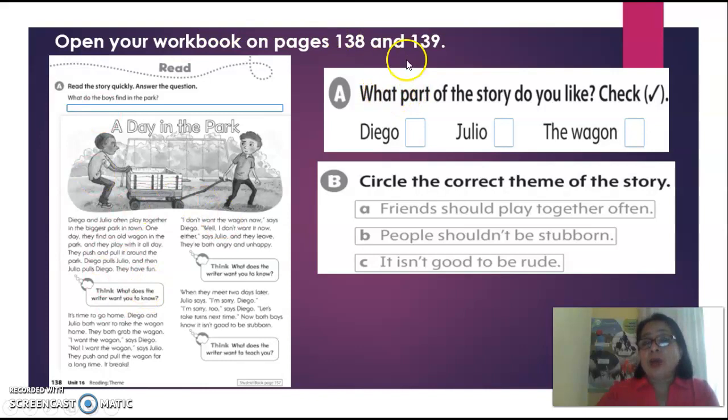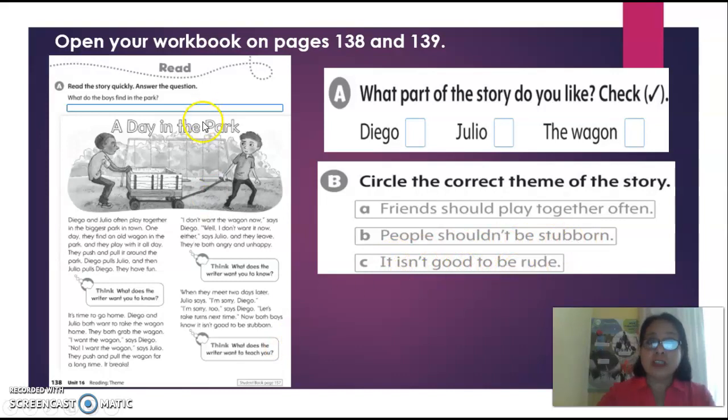Answer the page 139 with the exercise A. What part of the story do you like? Put a check in the part that you like. And exercise B. Circle the correct theme of the story. What is the correct theme? According to the information, you will choose the correct theme. A. Friends should play together often. B. People shouldn't be stubborn. Or C. It isn't good to be rude.